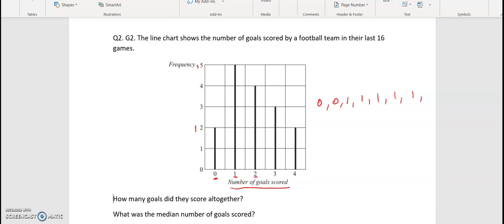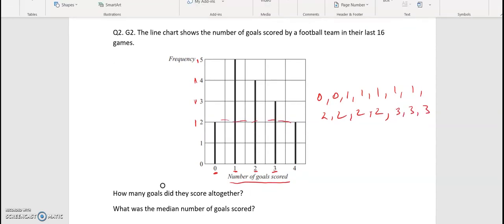Then we have 4 matches with 2 goals. So we have 3 matches with 3 goals and 2 matches with 4 goals.